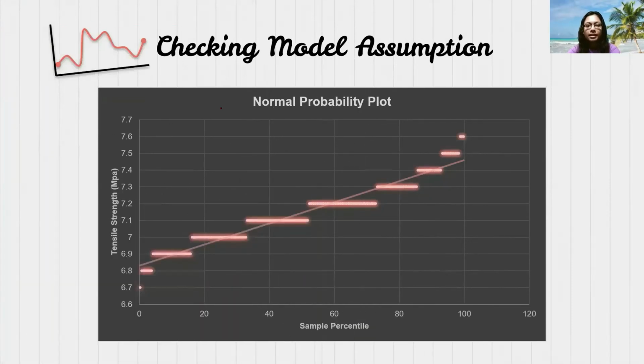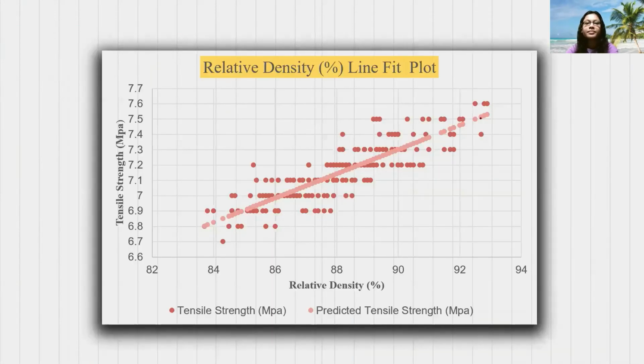Next, checking model assumption. This graph represents the normal probability plot where the x-axis is sample percentile and the y-axis is tensile strength in megapascal. Next, this graph represents the relative density line fit plot, whereby the x-axis is relative density in percentage and the y-axis is tensile strength in megapascal. This graph contains two pieces of information, which are tensile strength and predicted tensile strength. This color represents the predicted tensile strength and this color represents the tensile strength. By looking at this graph, we can say that it has a positive linear slope.